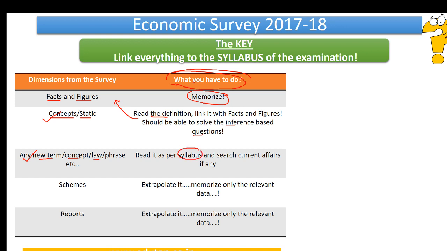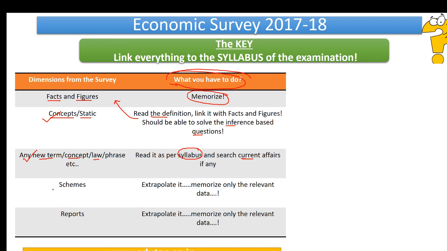This is our key again. I'm mentioning this again and again because I want you to get this right. Never do your preparation without linking it to the syllabus. We will be going nowhere. And next, search the current affairs which are related to this particular concept, law or phrase, if any. Form a linking. That is very important for us, right?